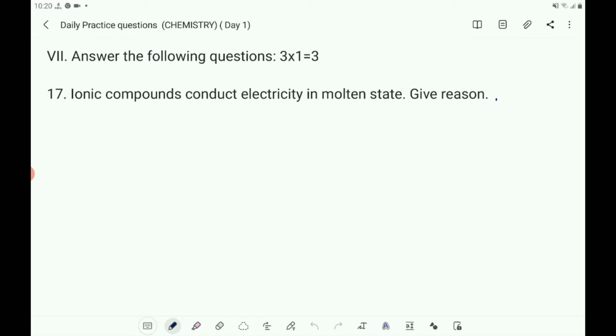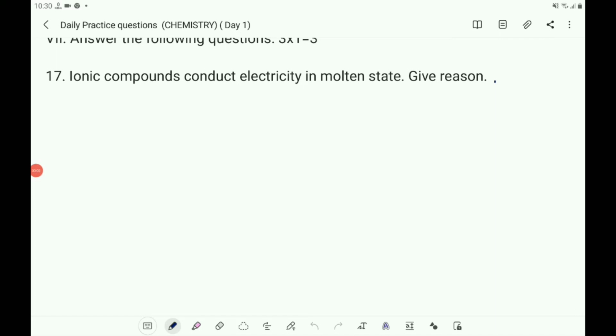But ionic compounds conduct electricity in the molten state because the electrostatic force of attraction between the oppositely charged ions is overcome due to the heat. Thus the ions move freely and conduct electricity.